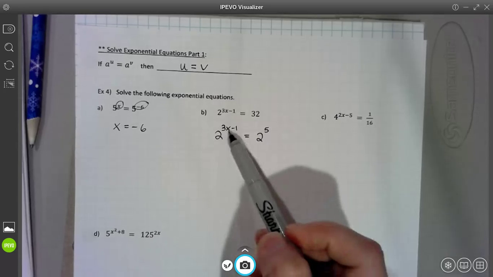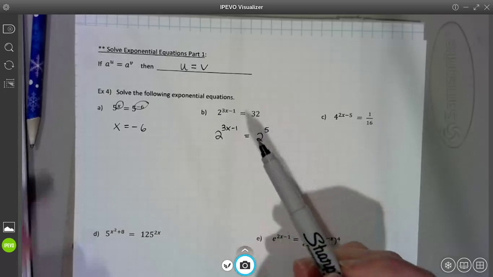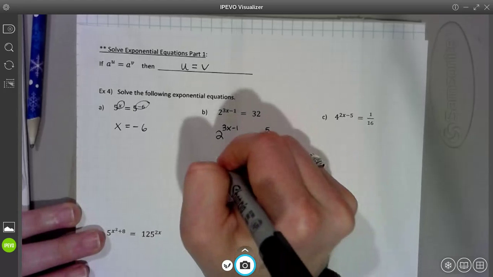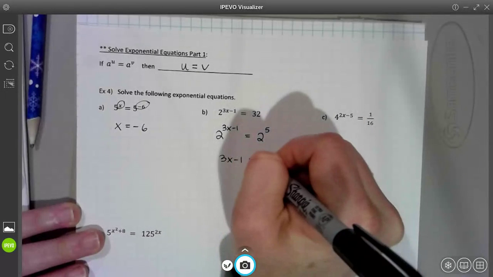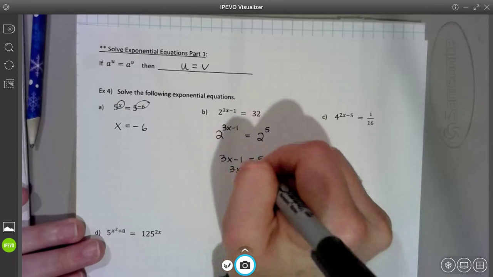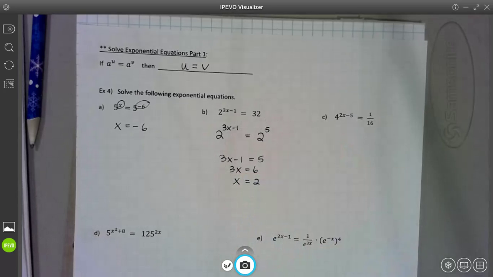So now, if 2 to this power equals 2 to that power, what do these powers have to be to each other? They have to be equal. So all you have to do is set your exponents equal and solve for x. What's it going to take to make 3x minus 1 equal that 5? Set your powers equal and solve. So that's easy. We'll add 1. 3x equals 6, divide by 3, and x has to be a 2 here in order to make this equation true. Does that make sense? Is everybody okay with that? Hopefully that's okay. All right, so again, it's all about manipulation. You need to write both sides of the equal sign as the same base so that you're making this statement of equality where your exponents have to then be equal.